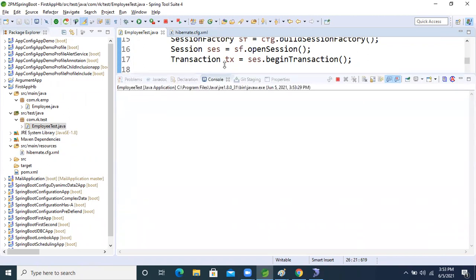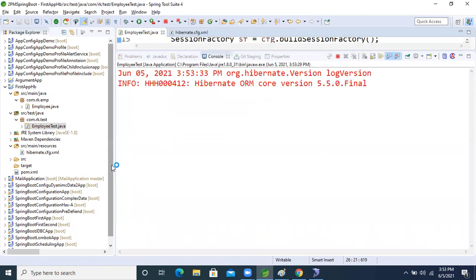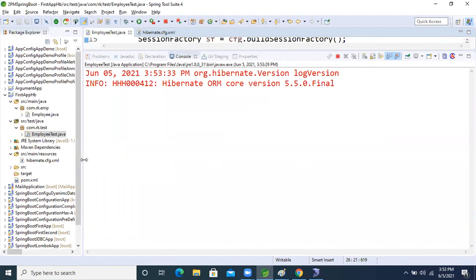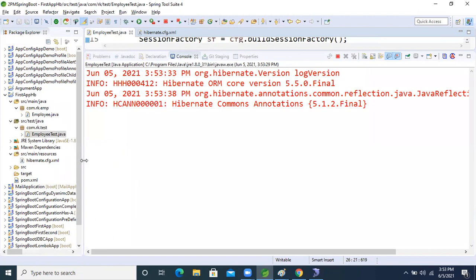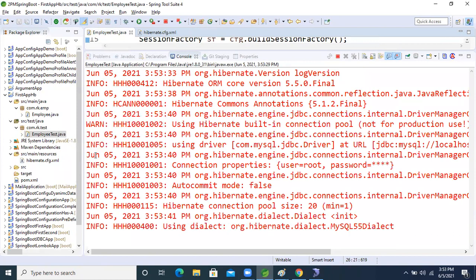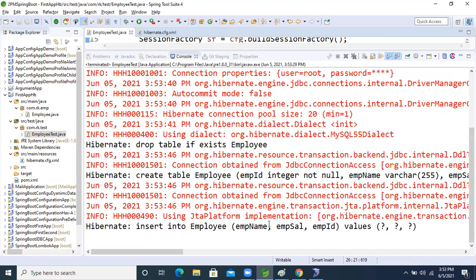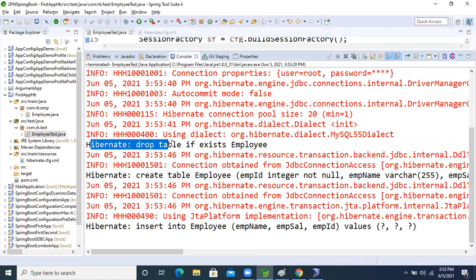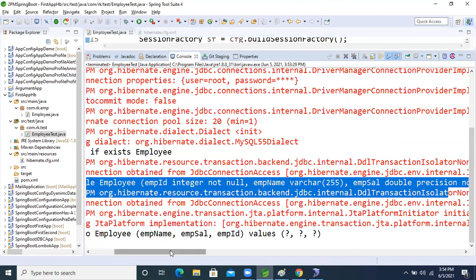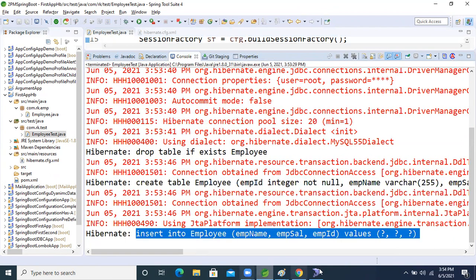Now observe the console; based on the query we can understand, guys. Yes, Hibernate drops the existing table, then creates the table, and after that inserts the data.